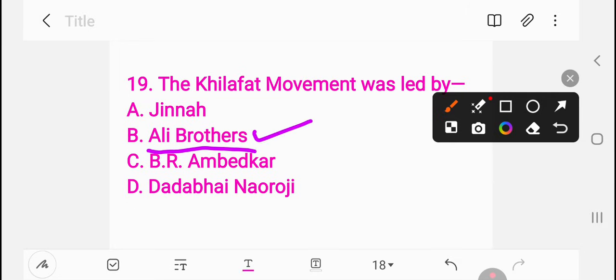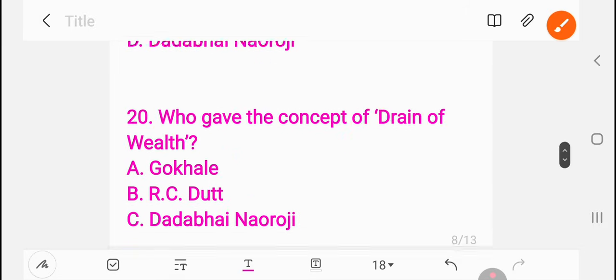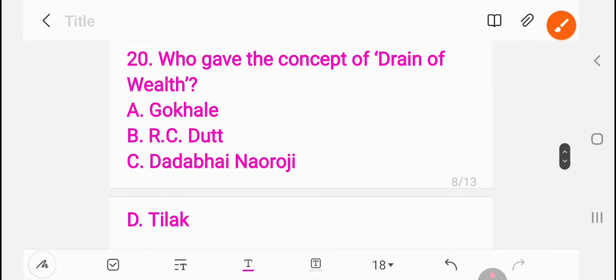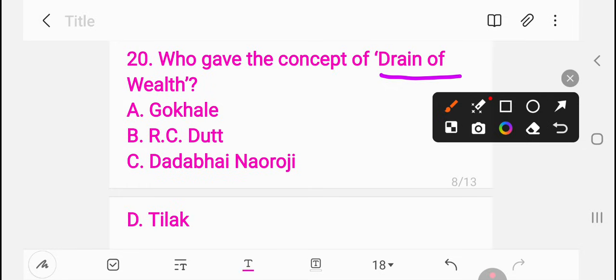Who gave the concept of drain of wealth? Gokhale, R.C. Dutt, Dadabhai Nauroji, Tilak. The concept of drain of wealth was given by Dadabhai Nauroji, who was also known as the grandfather of India.